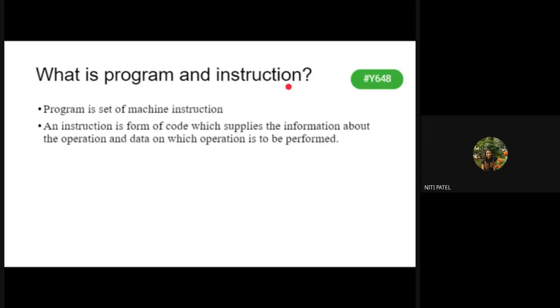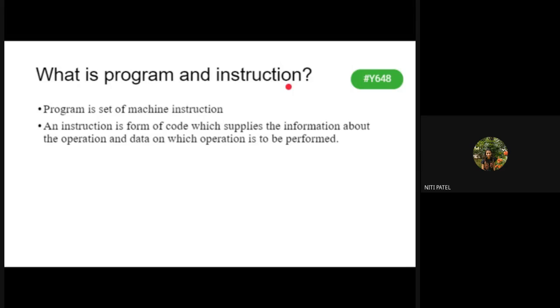You have written so many programs in C, addition of two numbers. So this addition of two numbers, what is it? It is a program. But inside that program, have you written only one line? No. You have written multiple lines. So those multiple lines are what? They are nothing but the instructions. So your program is a set of instructions. Each single line is called an instruction.